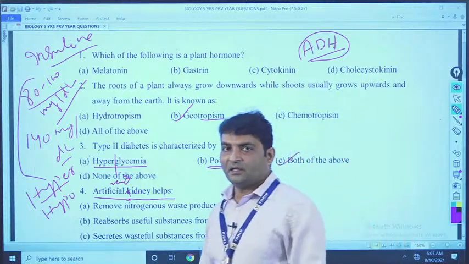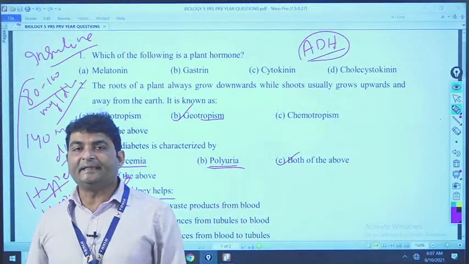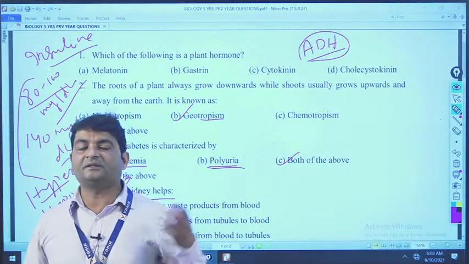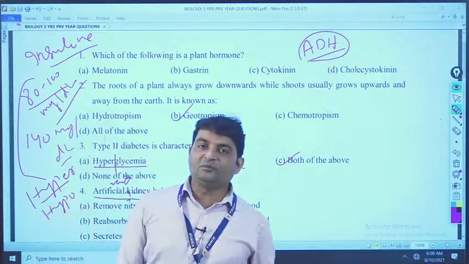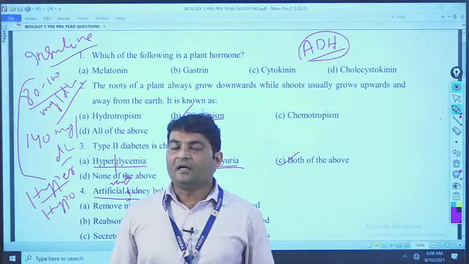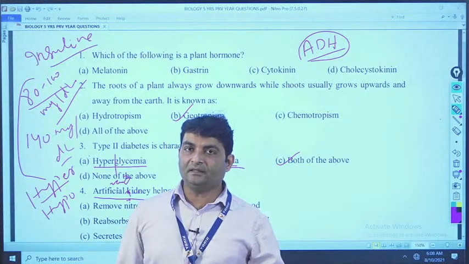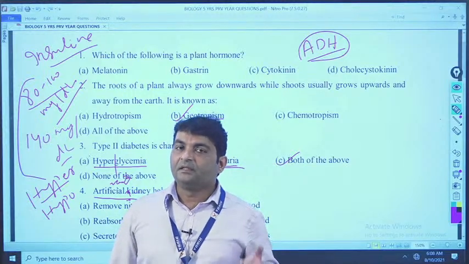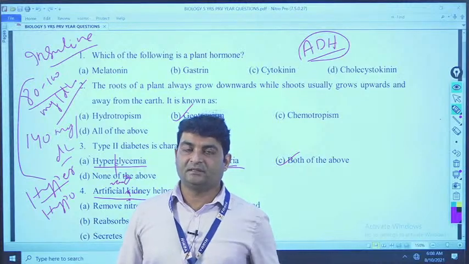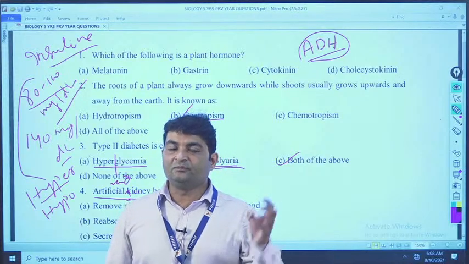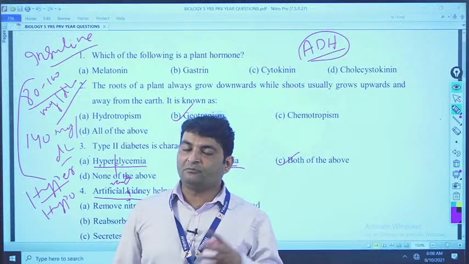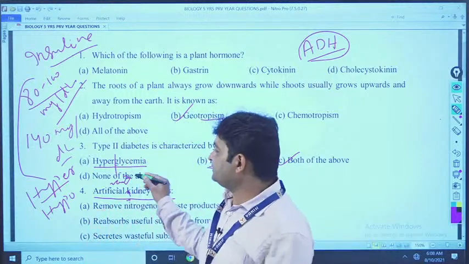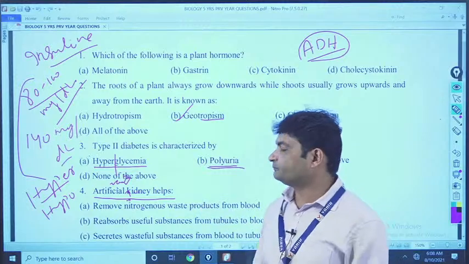artificial kidney helps. Now, see what is the function of kidney. Kidney is our excretory organ. Excretory organ comes from the word excretion. Excretion means removal of body waste. Our body waste is mainly excreted from the kidney in the form of urine, and that contains nitrogenous waste called urea. That is why the removal of urea with water is called urine. Clear? So, that is the function of urine.